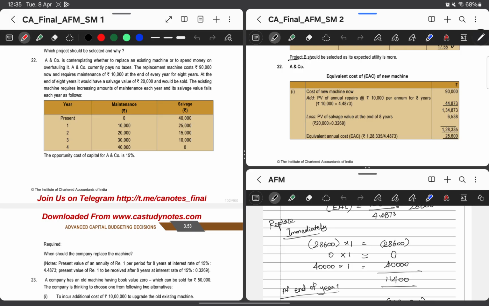So we have to calculate the NPV for each and every year, like at the end of year 1, year 2, year 3 and year 4, and then we have to find equivalent annual cost by dividing the NPV by the annuity factor to arrive at an equivalent annual cost, EAC. Then we have to compare whether the EAC is minimal at which year. So the year in which it is minimal, that year we should replace the machinery.